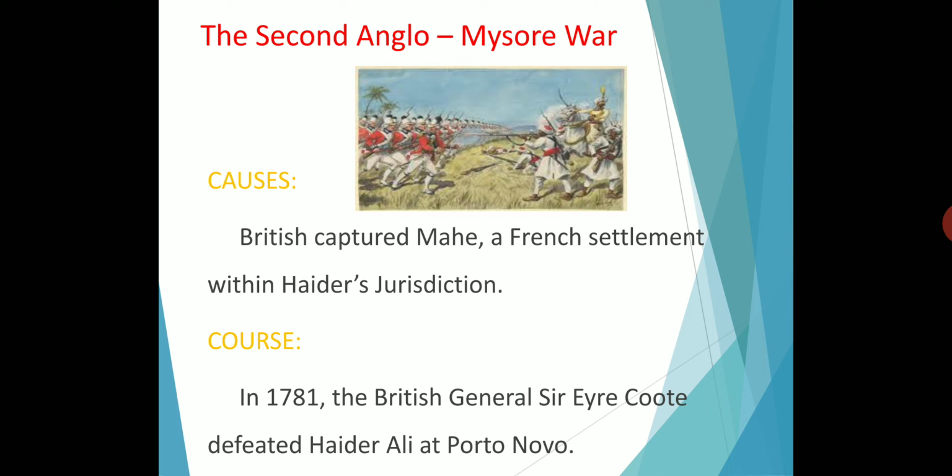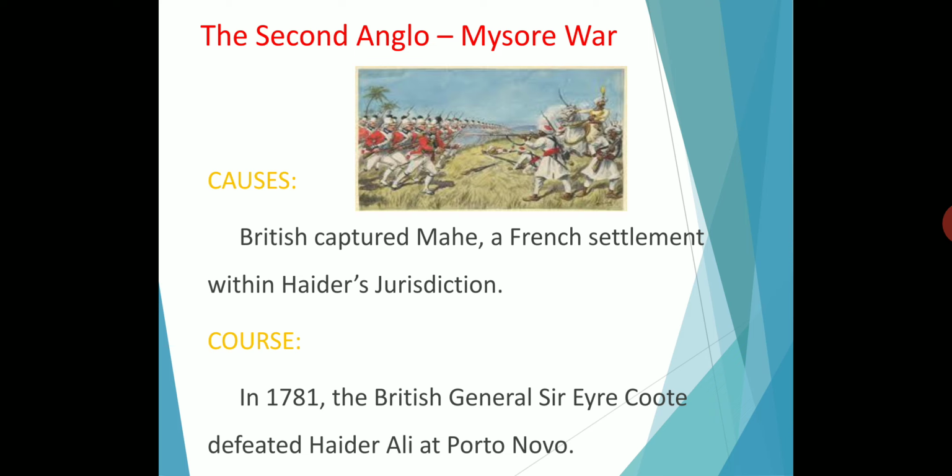But the British did not help Hyder Ali. Okay, they did not obey the treaty. So the English did not fulfill the terms of the Treaty of 1769. So when either's territories were attacked in 1771 by the Marathas, they did not get help from the British. Okay, in 1771, the Marathas attacked Hyder Ali. At that time, the British East India Company did not help Hyder Ali. Okay, so they did not obey the treaty.